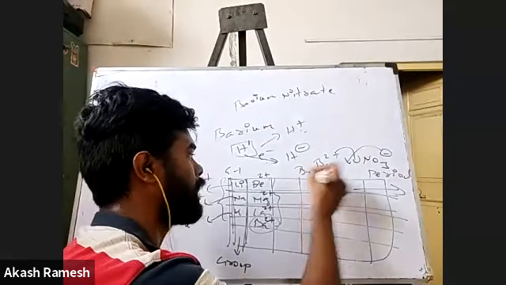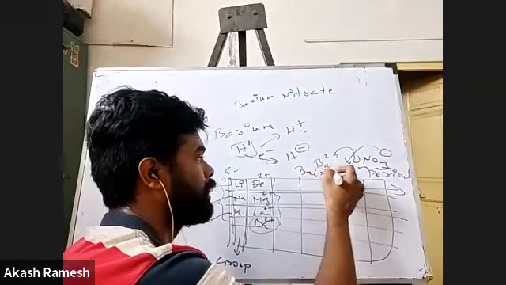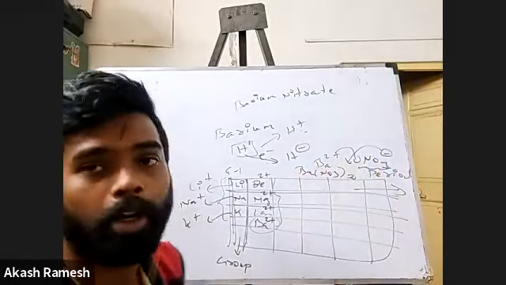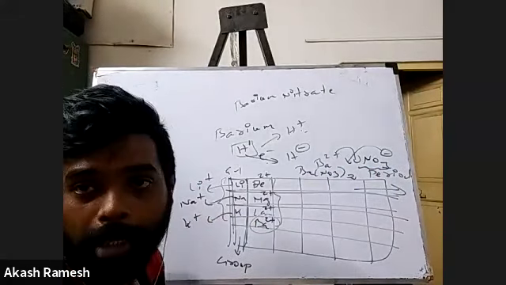So Ba has 1. And now see, this entire group should get 2. So we'll put a bracket. So it will be Ba(NO3)2. Good. Okay, anyways, so this is one thing about barium, right?